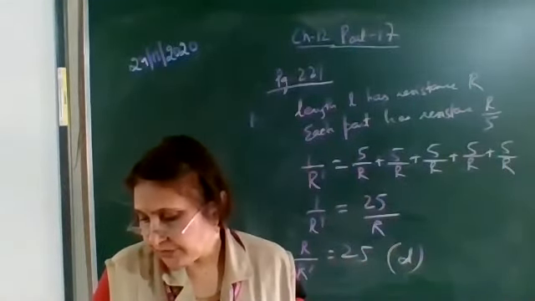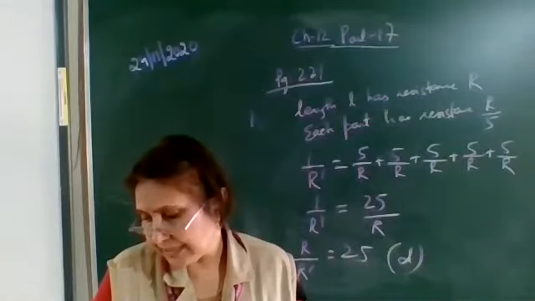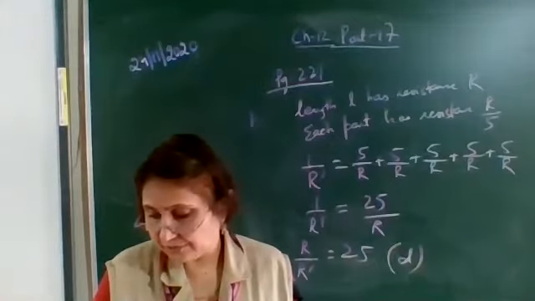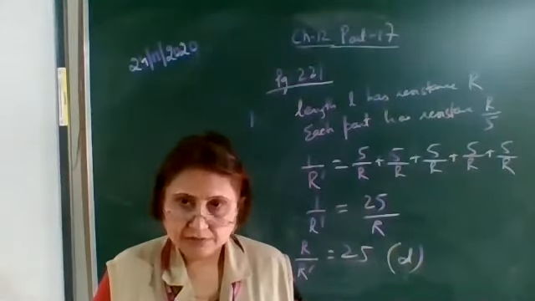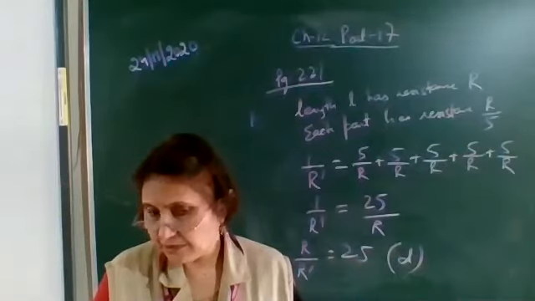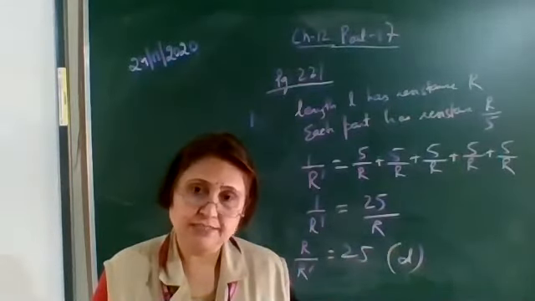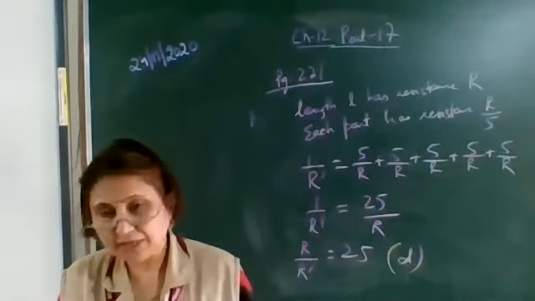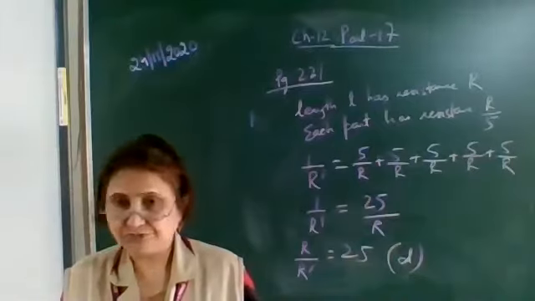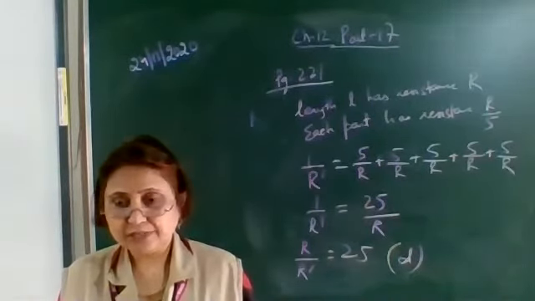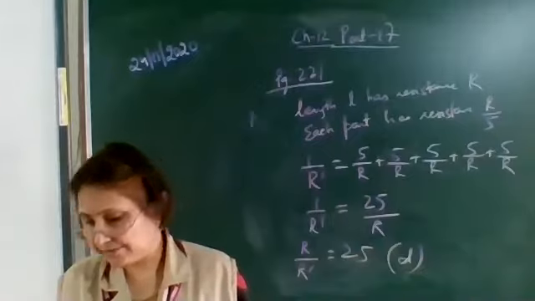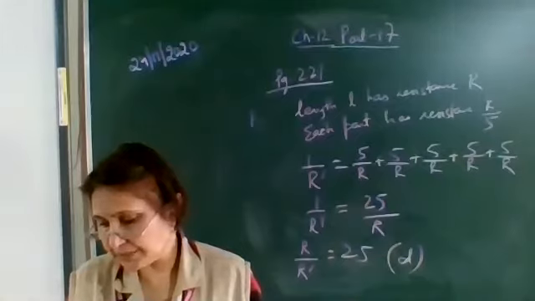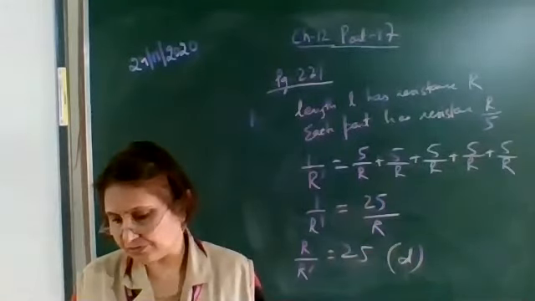Question number 2 is, which of the following terms does not represent electric power in a circuit? Does not represent, you have to read the question carefully. I square into R is the expression of electric power. I into R square is not the expression of electric power. So B is not. Let's read C and D also. C is V into I, this is also the expression for electric power. V square upon R, that is also. So which one is not the expression of electric power? B, I into R square.